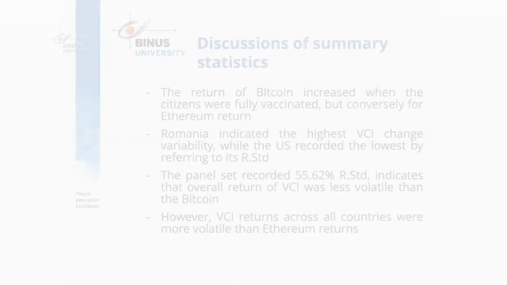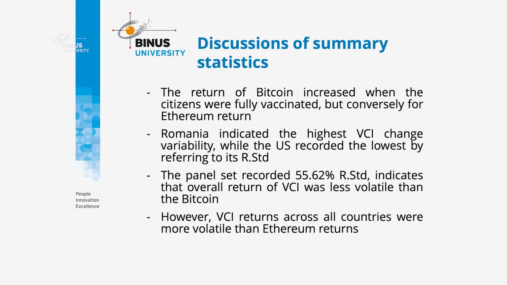So here are the findings. For the average VCI return across countries, 10 out of 14 countries mostly revealed a negative sign. It has a direct relationship with Bitcoin, while an indirect relationship with Ethereum, because Bitcoin also has the negative sign while Ethereum has the positive sign. Here are the discussions for the summary statistics. The return of Bitcoin increased when the citizens were fully vaccinated, but conversely for Ethereum.